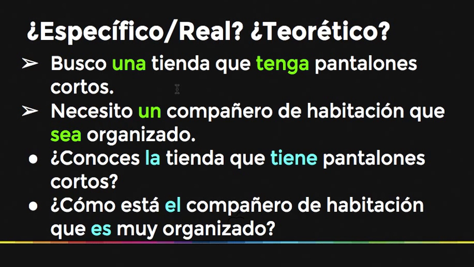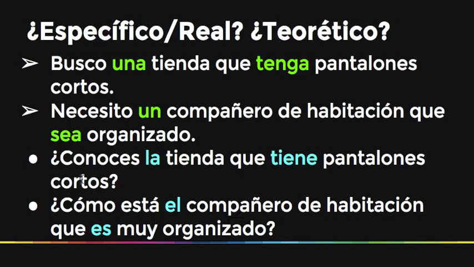I'm looking for a store, okay? I see busco una tienda. The setup there is providing us with the context of uncertainty, right? It's a store. It's not the store. I don't know this place. I'm just looking for something that might be like it. That's very subjunctive, talking about uncertainty. So busco una tienda que tenga pantalones cortos, right? Or necesito un compañero de habitación, a roommate, que sea organizado, right?